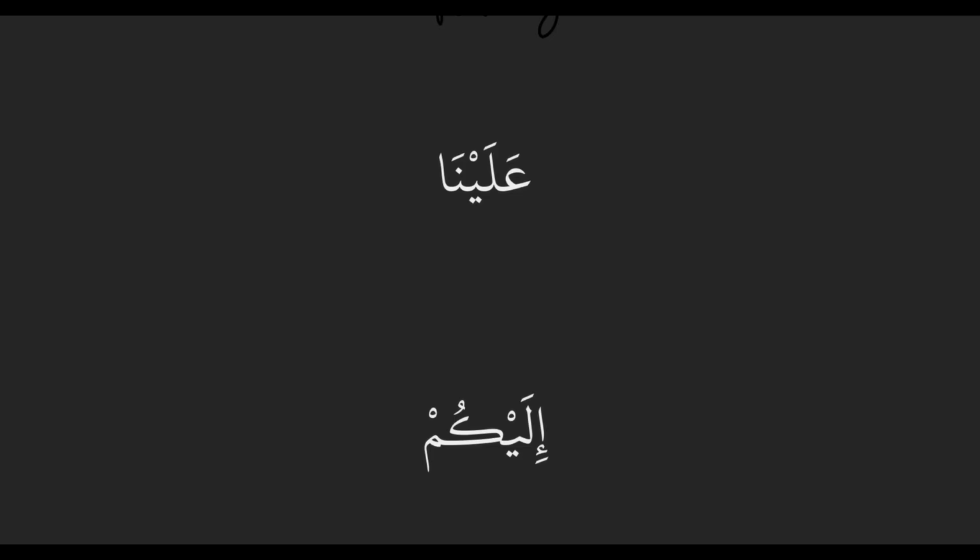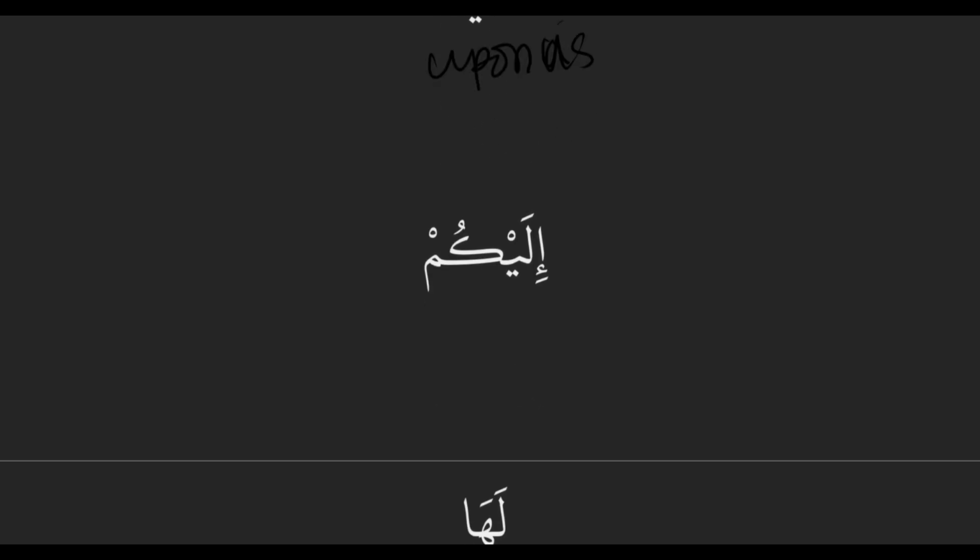Alayna. What's the TLDR here? Ala. Right, ala, but why is it alay? Because there's a pronoun attached to it. Yeah, pronouns are troublemakers with some TLDR words. Exactly. And how do we translate? Upon me. Me, what's na? Us. Upon us. And then how do we say me? Yeah. Ya or ni, right? Na is us. Ilaykum. Ila. So the TLDR is ila, but it turned into ilay because it has a pronoun attached to it. Exactly. So ilaykum would be towards you all. Yeah, to or towards you all.